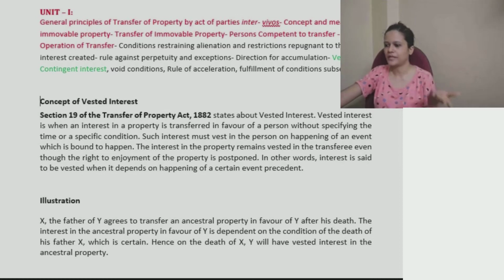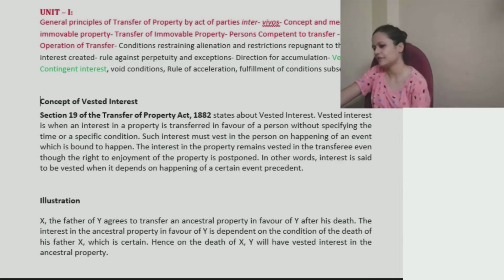Take for example, X, the father of Y, agrees to transfer an ancestral property in favor of Y after his death. So whatever share I'm getting, I would be transferring it to you. The interest in the ancestral property in favor of Y is dependent on the condition of death of his father X, which is certain. Someday I will die.